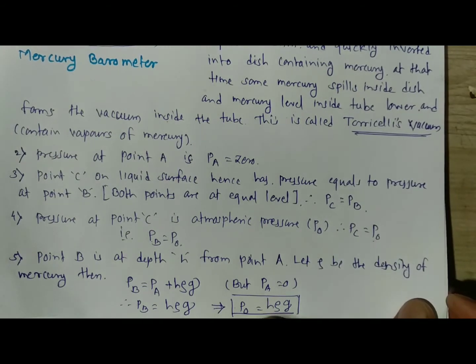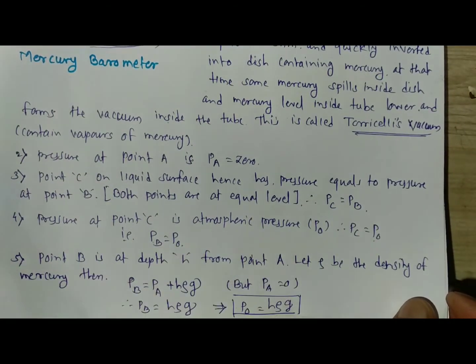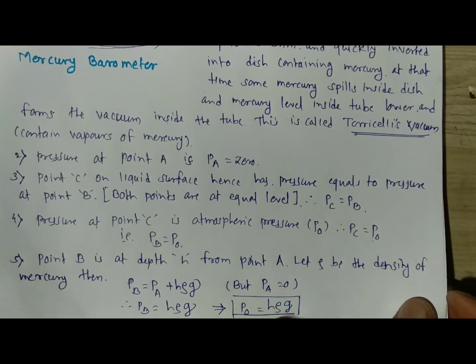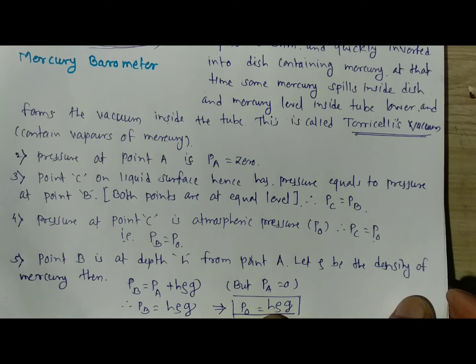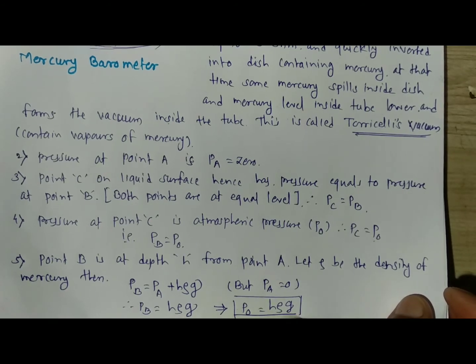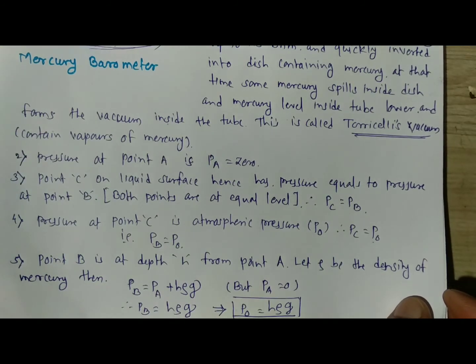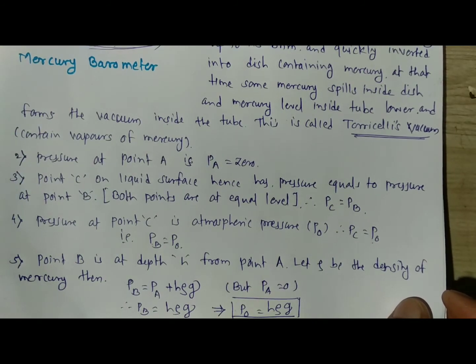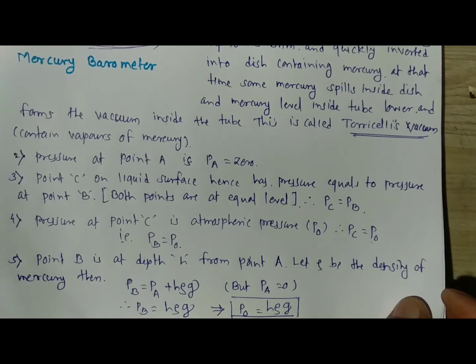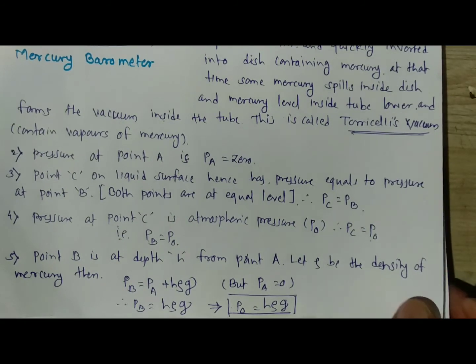formula, and it is nothing but the instrument of a barometer using mercury, where h rho g, rho is the density of mercury, h is the depth below the Torricellian vacuum, and g is the acceleration due to gravity. By using this, you can calculate the atmospheric pressure by using a mercury barometer.